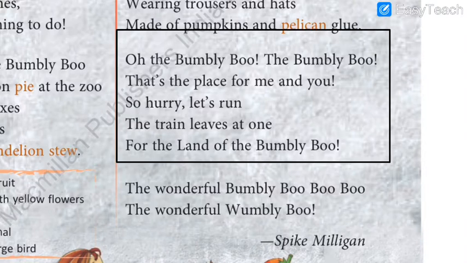So my dear students, last but not the least, the PDF of the textbook is already sent to you in your WhatsApp groups, and nevertheless you have to read the poem again and again, and then you will be able to pronounce some of the difficult words very easily. So hope that you enjoyed the poem.